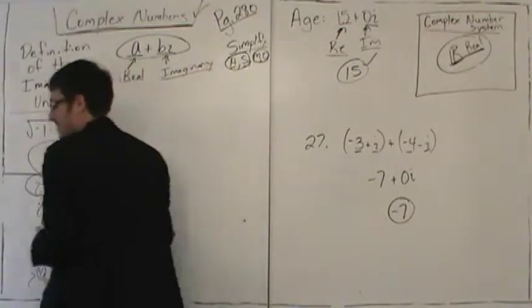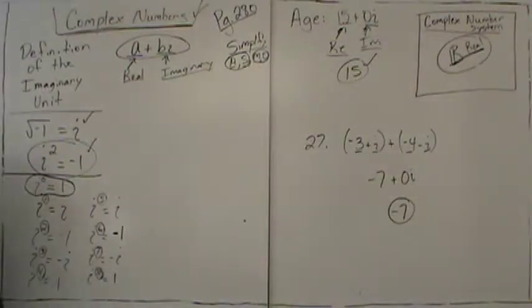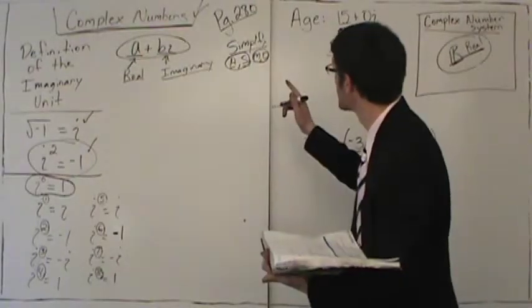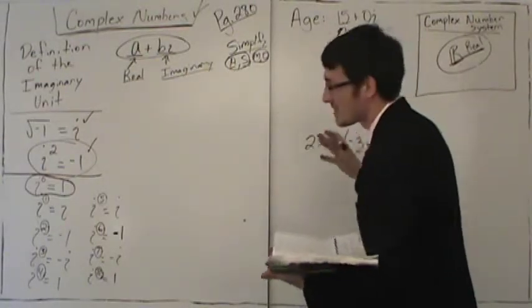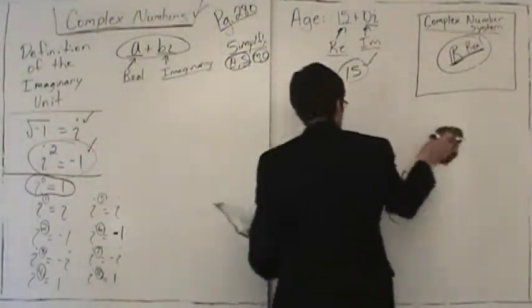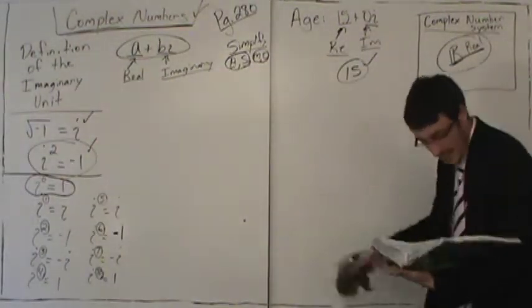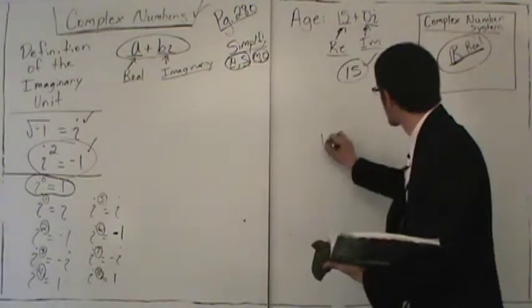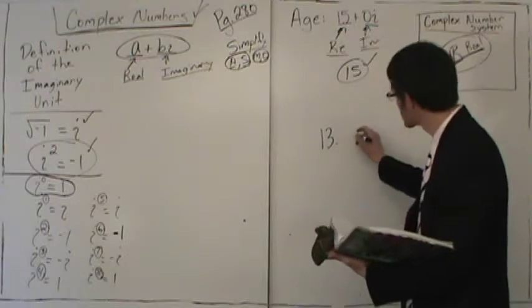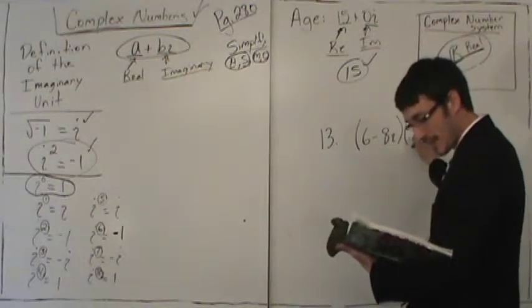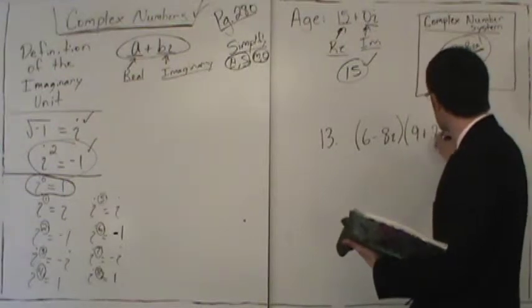How do we multiply and divide complex numbers? Well, actually, I may split this, depending on how long the video is going. I may split this into multiplication today and do division in the next video. I'm not sure yet. Let's see how fast we can get done with this. So looking at number 13 in your book. Number 13 says 6 minus 8i multiplied by 9 plus 2i.